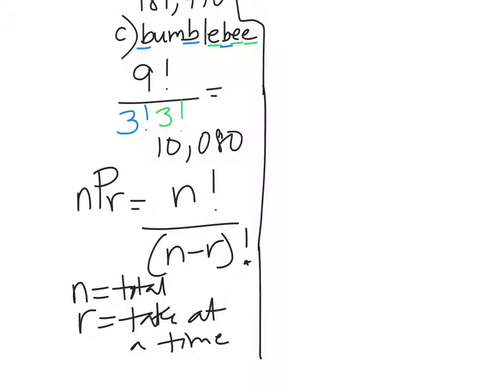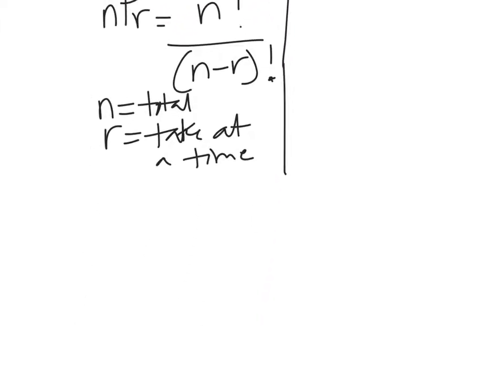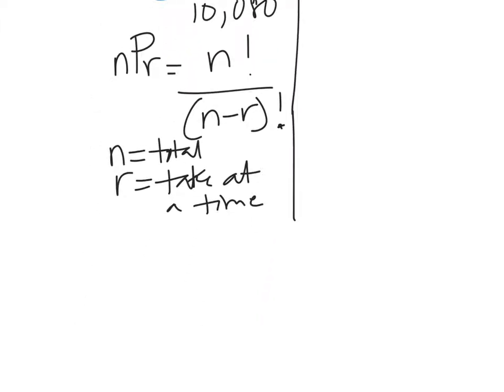So this formula works well when you're taking, like, 7 runners in a race and you need to find out how many ways they can finish first, second, third. Okay? So here we go. Last one of these, then we'll get over to the other side. r is the number taken at a time.